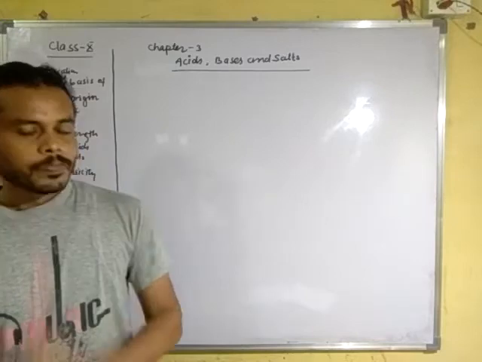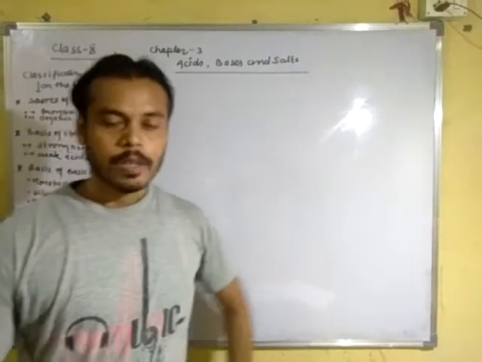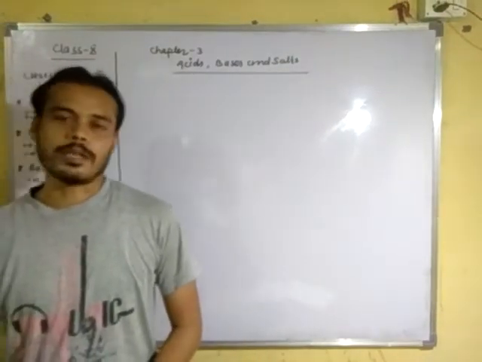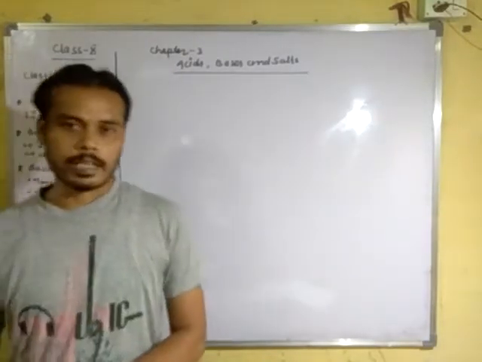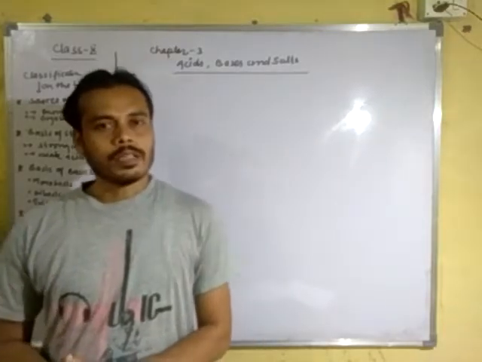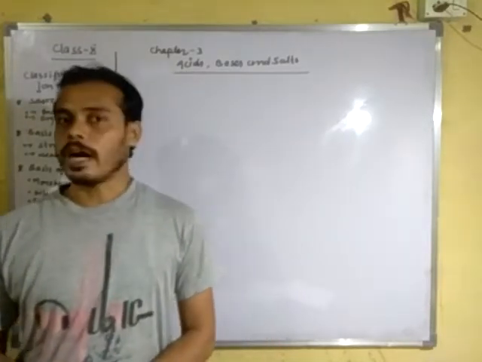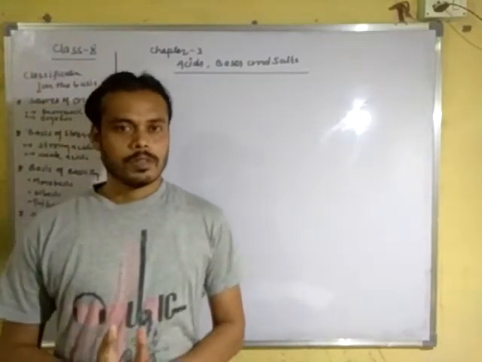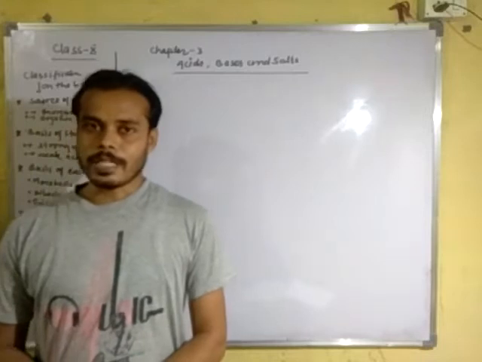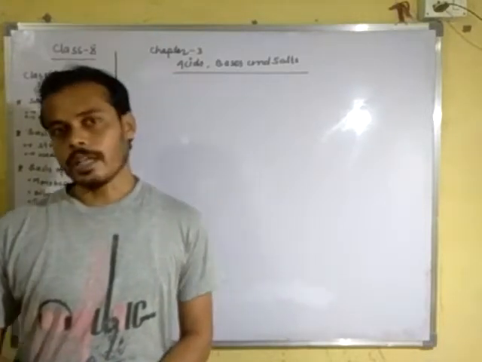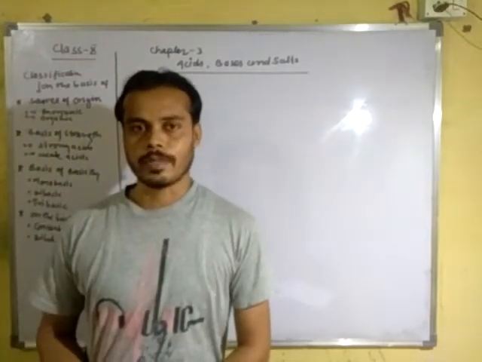Okay. So first of all, we should know the terms acids, bases and salts. We will discuss here only the concepts by which we can recognize salts, bases and acids. We have mainly three concepts. One is the Arrhenius concept of acid and base, the Bronsted-Lowry concept of acid and base, and the Lewis concept of acid and base. But in this chapter we will discuss only the Arrhenius concept.